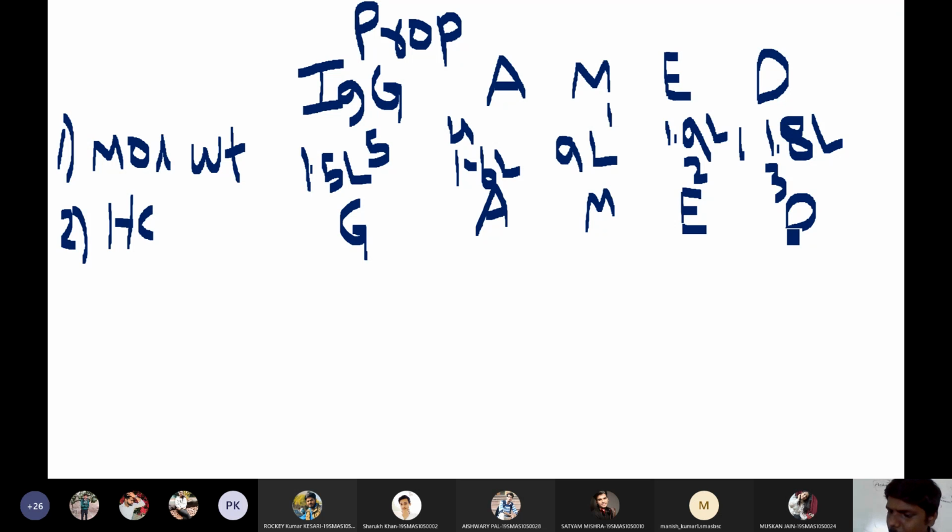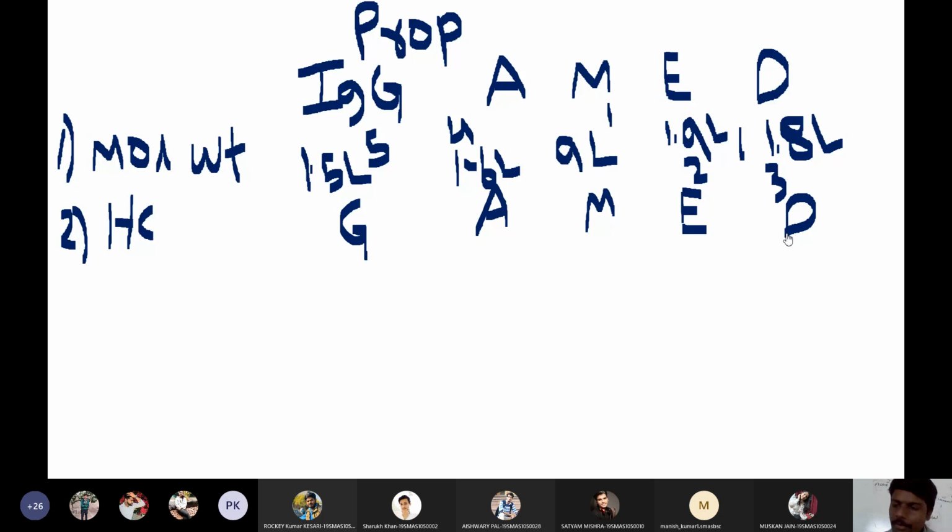Then let us see the half-life of individual antibodies. Half-life means the lifespan of an individual antibody. For example, what is the half-life of red blood cell? Do you remember the half-life of red blood cell? 120 days. Very good. Like that we have half-life for these antibodies also.